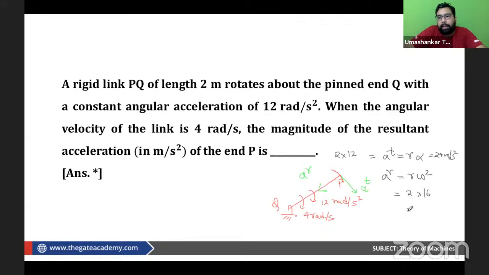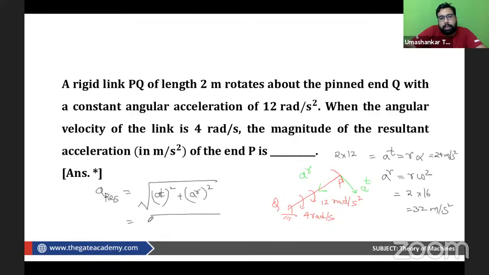For a square, that is 32 meter per second square. Now, if we take the resultant, we know acceleration is a vector, and when two vectors are perpendicular to each other, obviously we can find the resultant of it by this process, right, my dear?